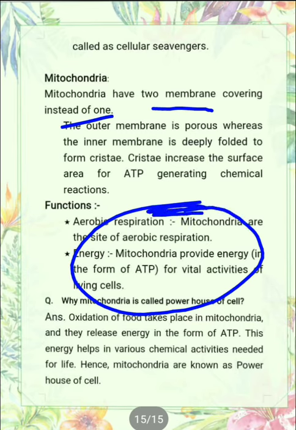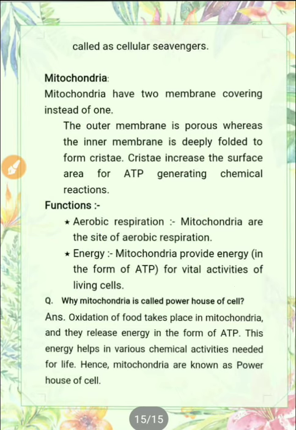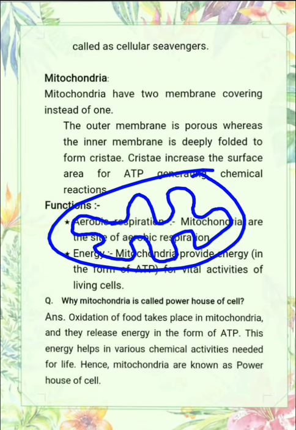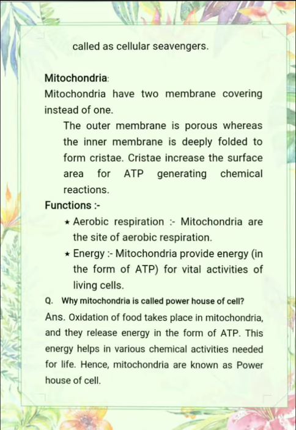You can see that it is complete, and the inner layer is like this, means it has some foldings. This is the inner layer and it has some foldings. These foldings are known as cristae, and cristae increase the surface area for ATP generating chemical reactions.